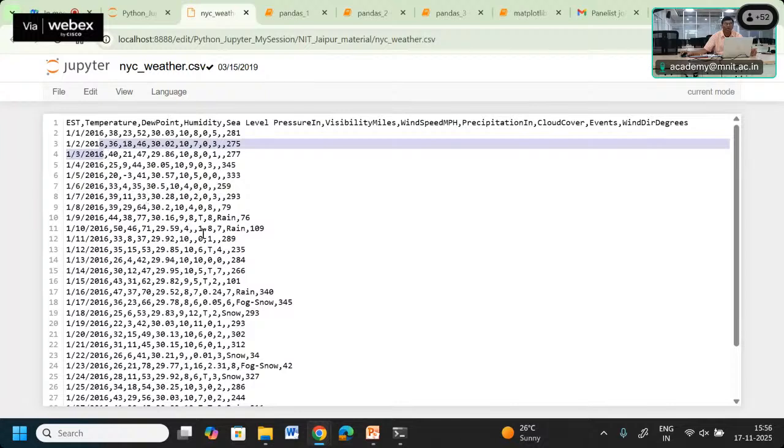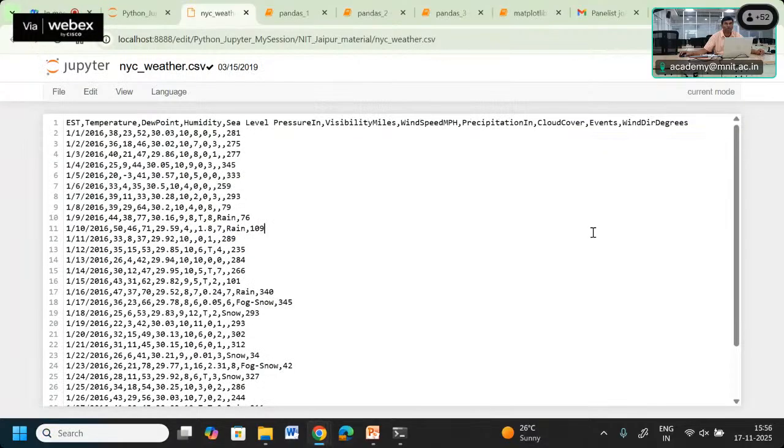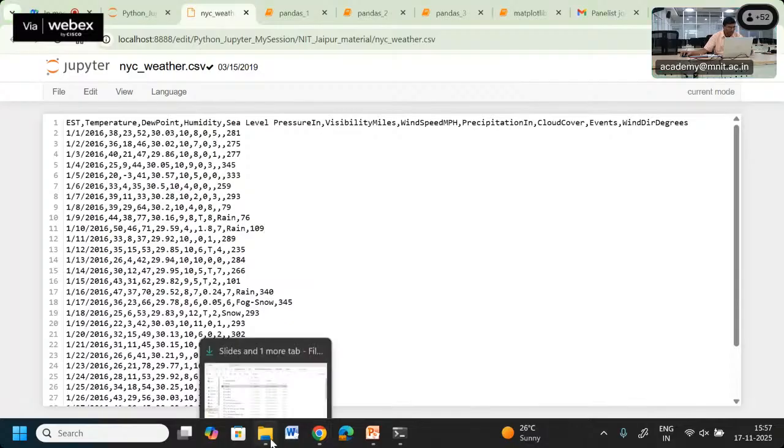So whatever Excel file you have, save that Excel file using the save as .csv option, and then it will be converted to the .csv notation, and you can give that particular file here as an argument.